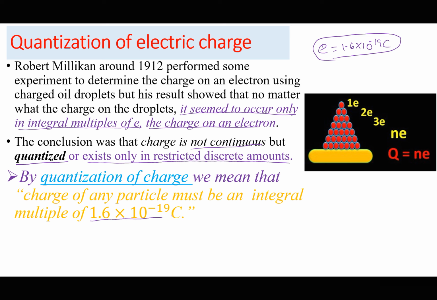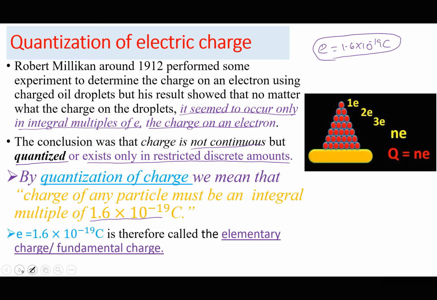It is an integer multiplied by 1.6 times 10 to the power of minus 19 coulombs. Remember, we have already mentioned that e is the elementary charge, which is 1.6 times 10 to the power of minus 19 coulombs, and it will sometimes be called the fundamental charge. We expect that 1.6 times 10 to the power of minus 19 coulombs is the smallest charge possible. That's why we shall call it the elementary charge.